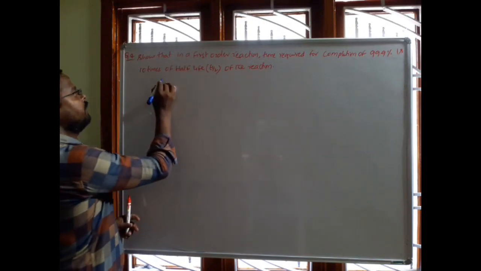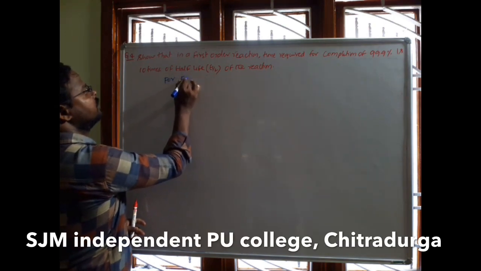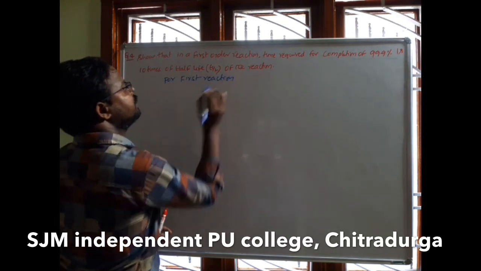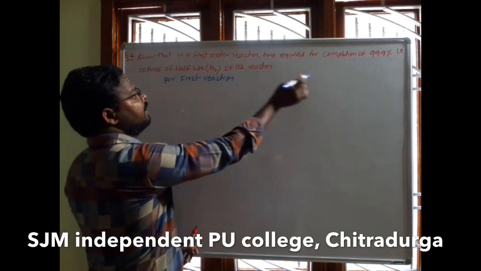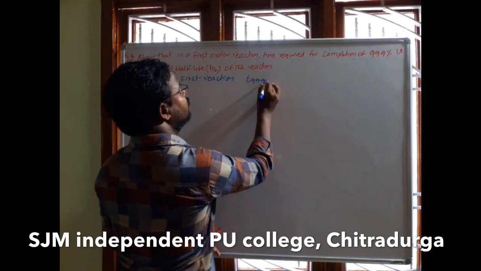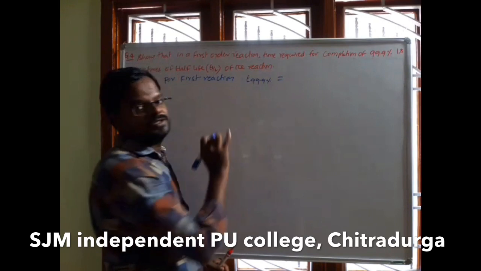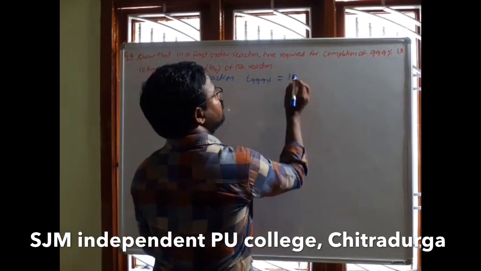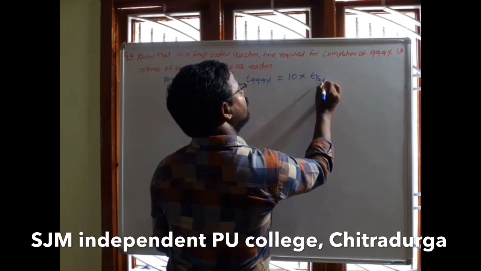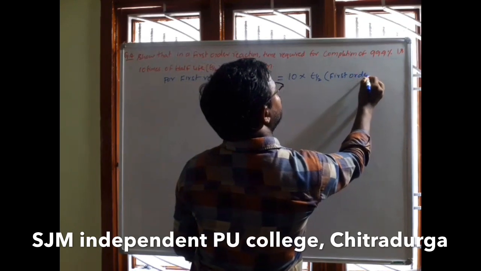What is the meaning here? For a first order reaction, the time taken to complete, that means time taken T 99.9%, is equal to 10 times of T half of the first order reaction.